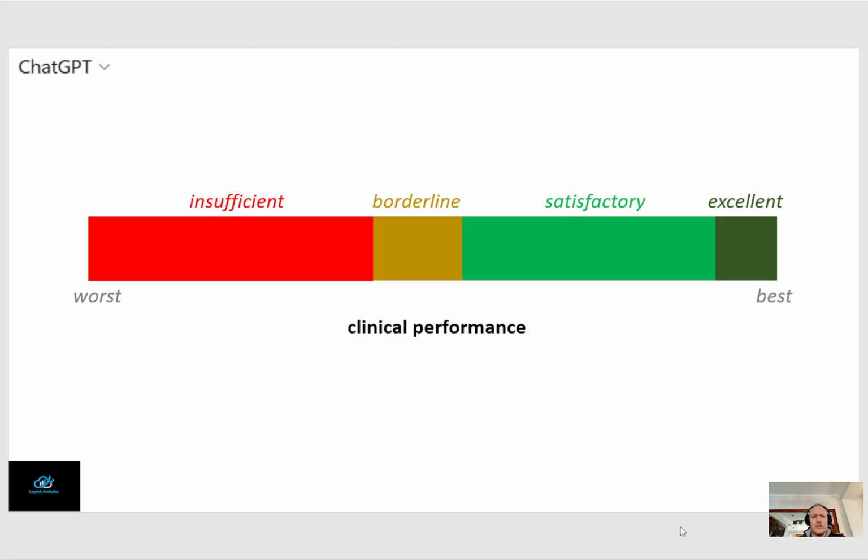So you see, this is an example of an ordinal assessment, because there are 4 ordinal categories: insufficient, borderline, satisfactory, and excellent, from worst to best. So they can be ranked in a clear order. But you cannot say that the difference between borderline and insufficient is the same as the difference between satisfactory and borderline, or is the same as the difference between excellent and satisfactory.